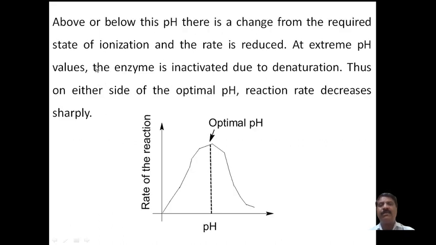Here, suppose it is at the optimum temperature. The pH dependence is for a biological reaction.